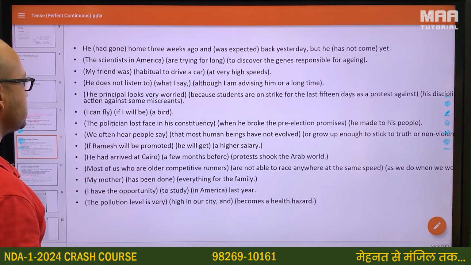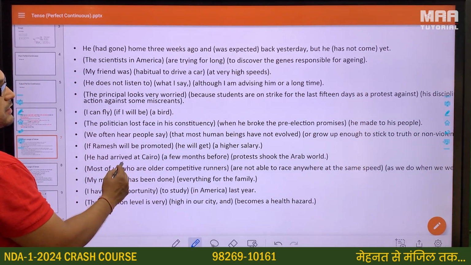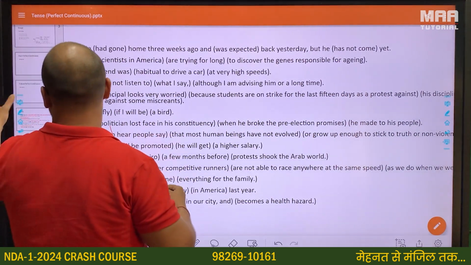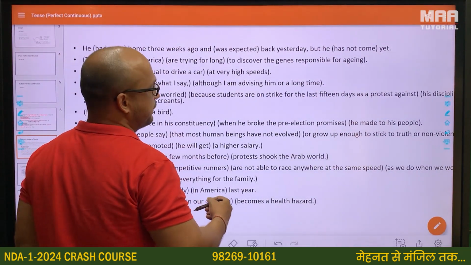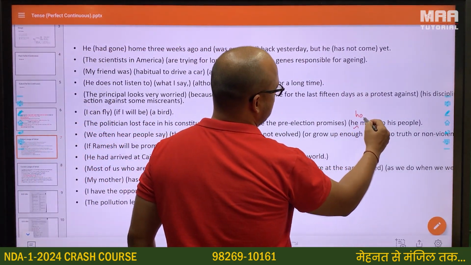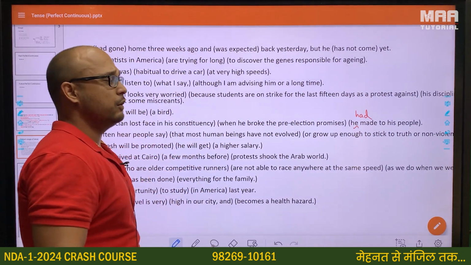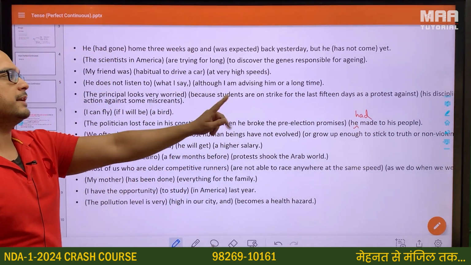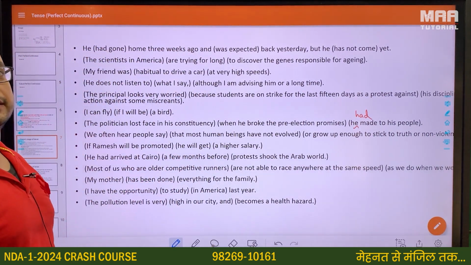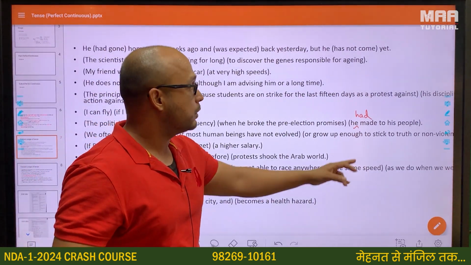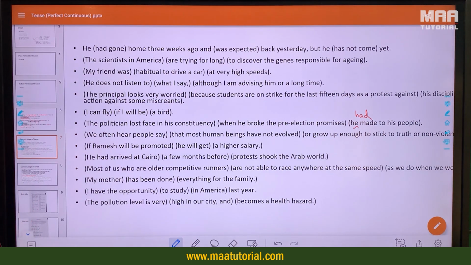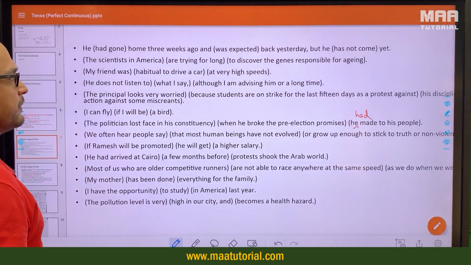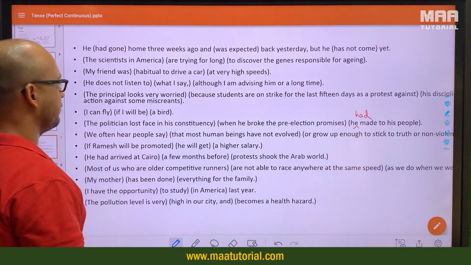The politician lost faith in his constituency when he broke the pre-election promises he had made to his people. So he broke the pre-election promises afterwards. First he had made. There are two things that have been talked about in the past. One of them needs to be in the simple past. The other needs to be in the perfect past, the thing that had already been done. He had already made the promise to his people, which he then later broke. We often hear people say that most human beings have not evolved or grown up enough.